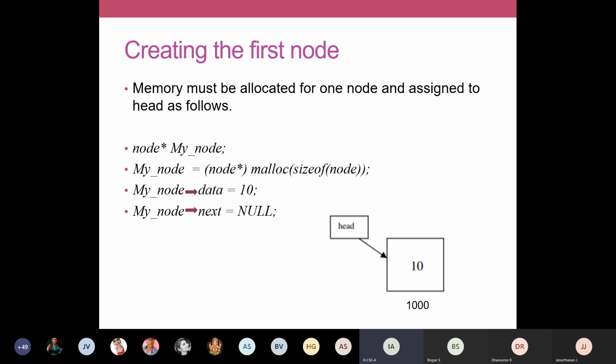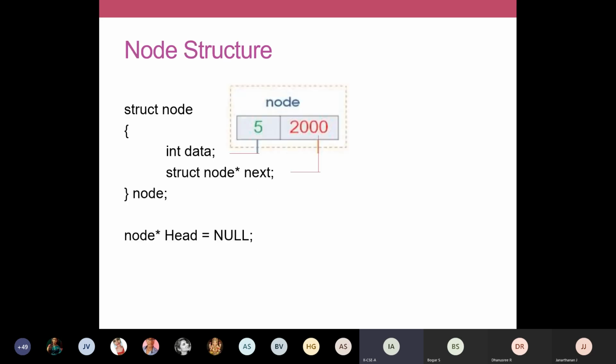For example, let's go to the previous slide once again. Size of node, this is your node. Size of means it will return how much memory is required to store a single node. We can calculate that based on the number of variables available in your struct. What are the variables available in your node? One is your integer, another one is your address field. The integer might take some 2 bytes, and the address field might take some 4 bytes. So put together, we need 6 bytes.